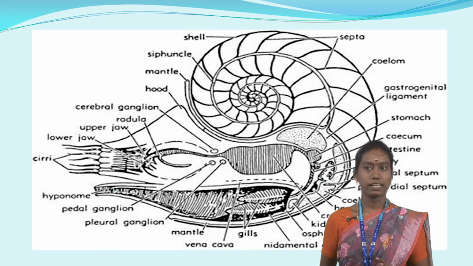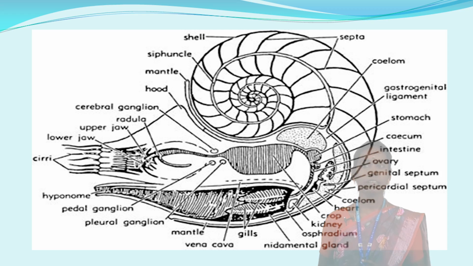See, in this picture, you can see the cross section of a cephalopod, which is coiled in formation. In this coiled formation, you can see at the center a tube-like formation present from the inner to outer, known as the siphuncle. The septa connect the two chambers, and the outer layer is known as the shell. At last, on the opening side you can see the tentacles, and the opening side is known as the mouth, and the inner side which is coiled is known as the hood, which is present in the center.